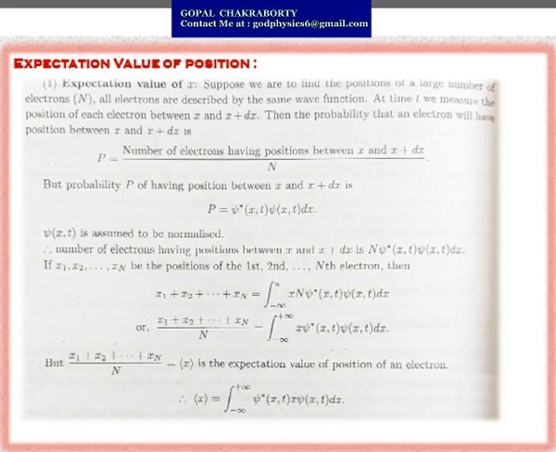So the number of electrons having position between x and x plus dx is capital N psi star psi dx.